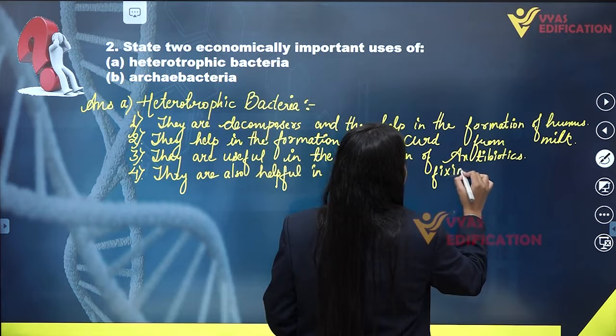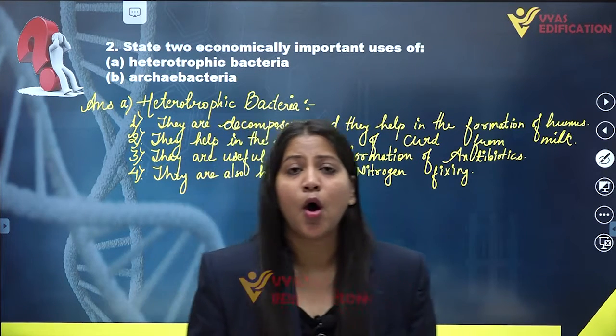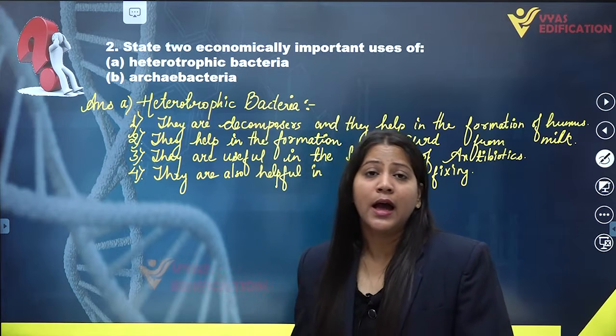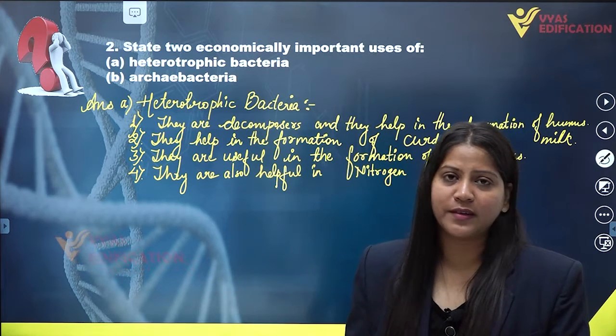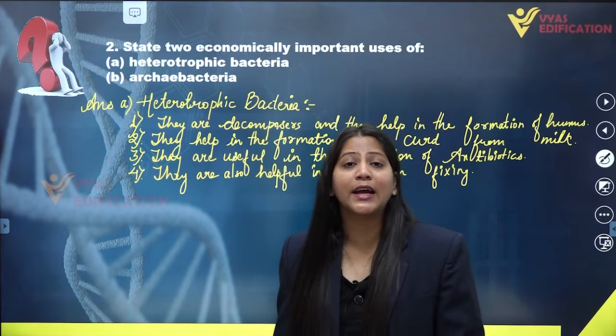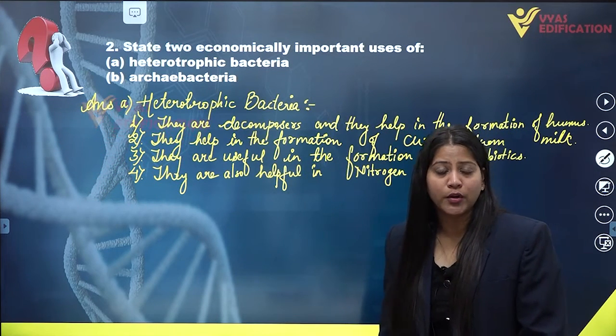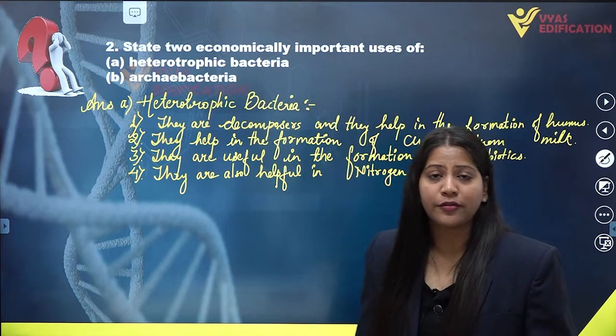When they are in symbiotic relationship with advanced plants or large plants, they actually fix nitrogen present in the atmosphere, and hence they have an economic importance in nitrogen fixing as well. So these are some economic importance of heterotrophic bacteria.